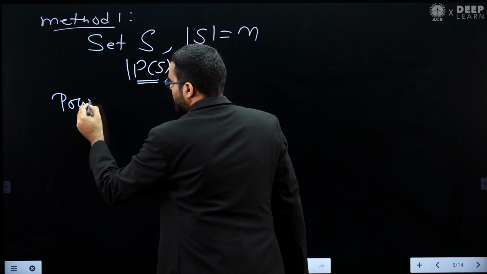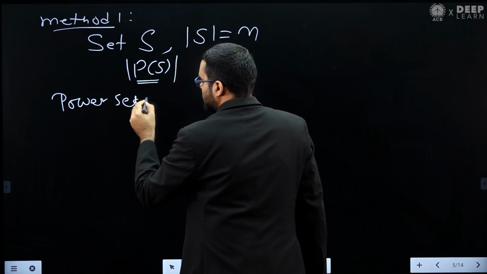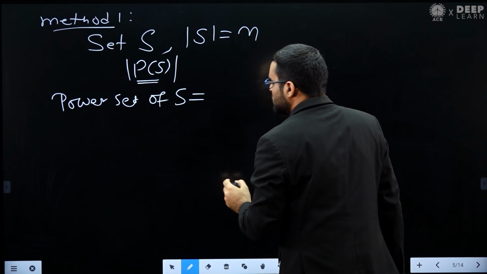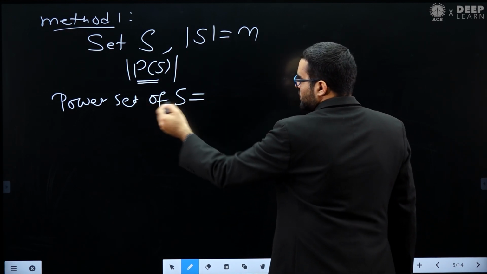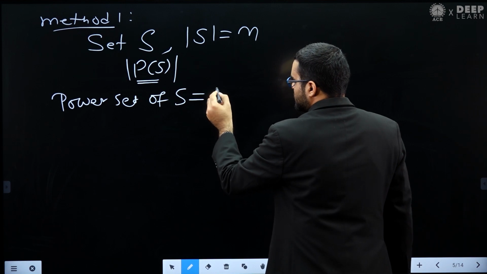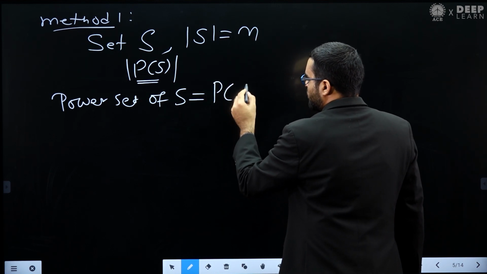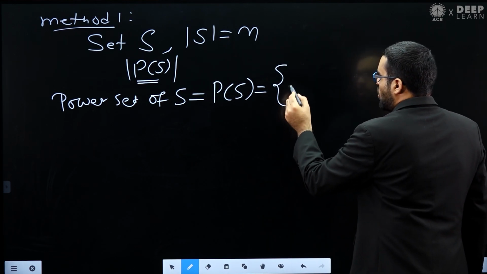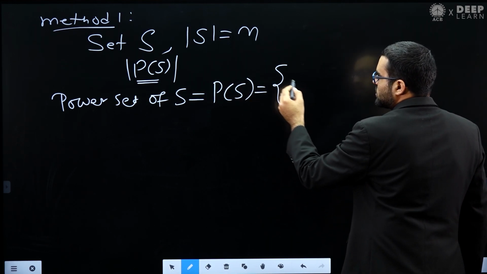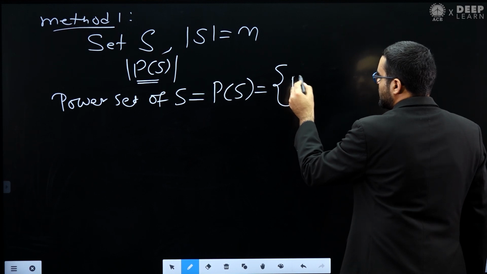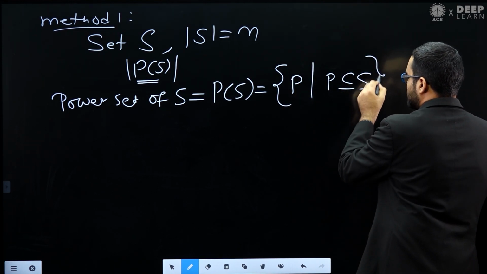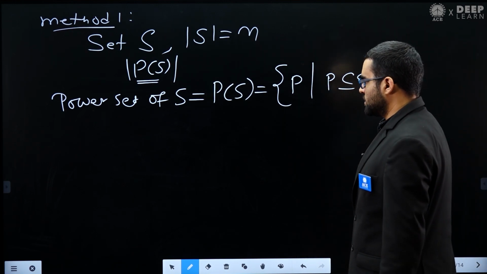So let me write down the power set of S, that is basically the set of all subsets of S. I am denoting it like this, power set of S. This is the set of all the subsets of S, so for example, P such that P is a subset of S. This is your definition of power set.